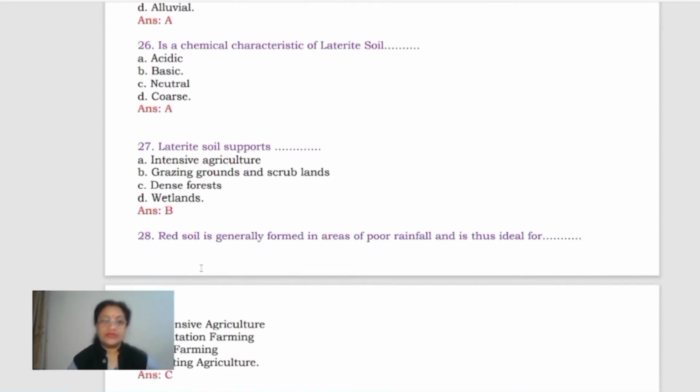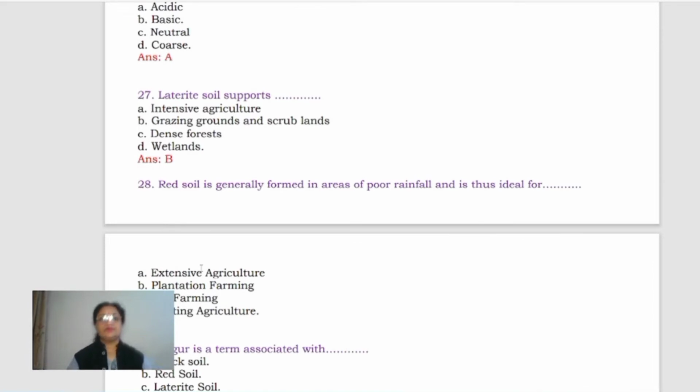Clear? Next, laterite soil supports intensive agriculture, grazing grounds, scrub lands, dense forest, wetlands. It actually supports the grazing grounds and scrub lands. Okay. Neither the intensive agriculture nor dense forested area nor the wetlands.